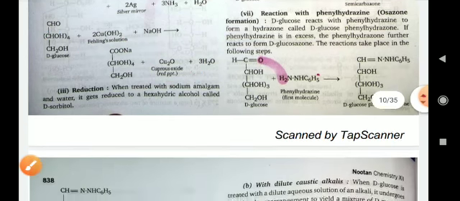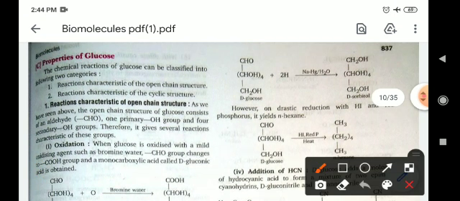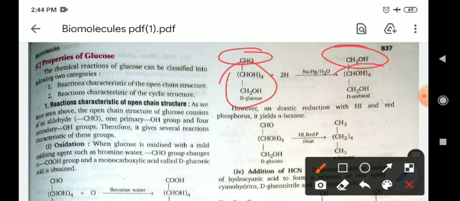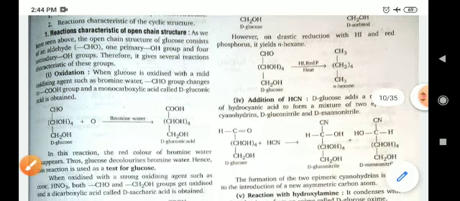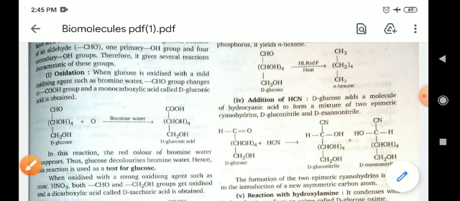Okay, and now reduction with hydrogen. This aldehydic group after reduction is converted into a primary alcohol. All other groups of this compound will be the same, only this functional group will change into a primary alcohol. Reduction with HI and red phosphorus, then all the oxygen will be removed and a simple normal hexane hydrocarbon will form.